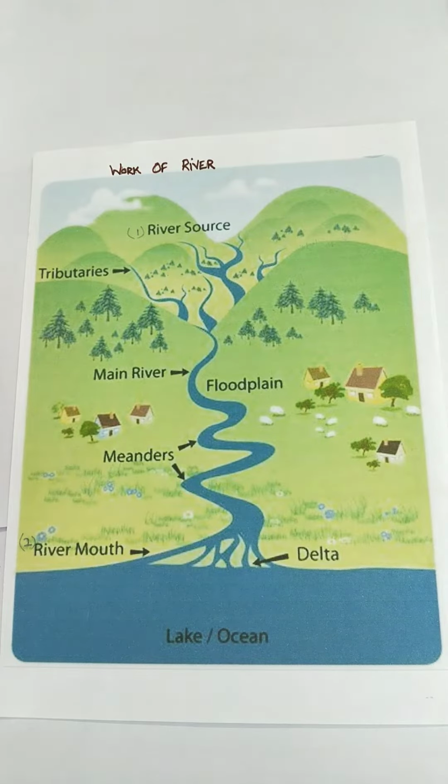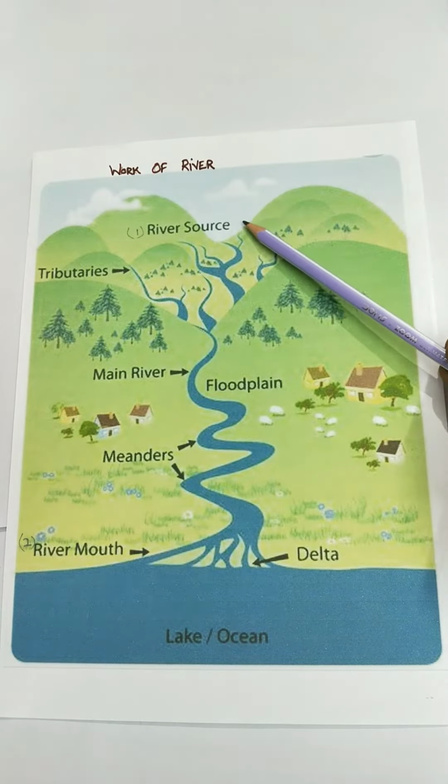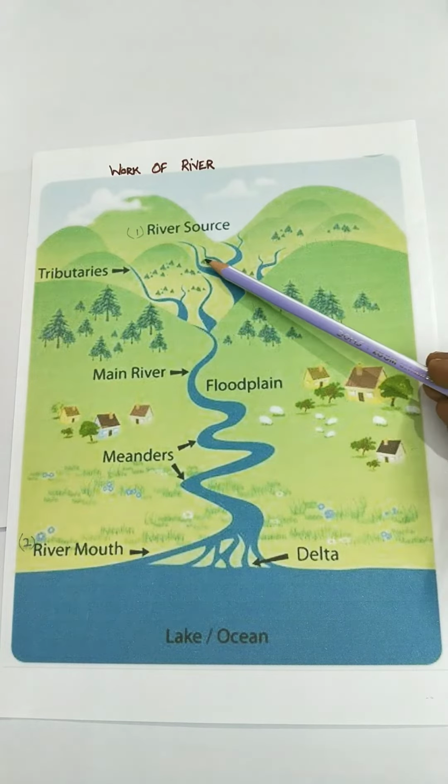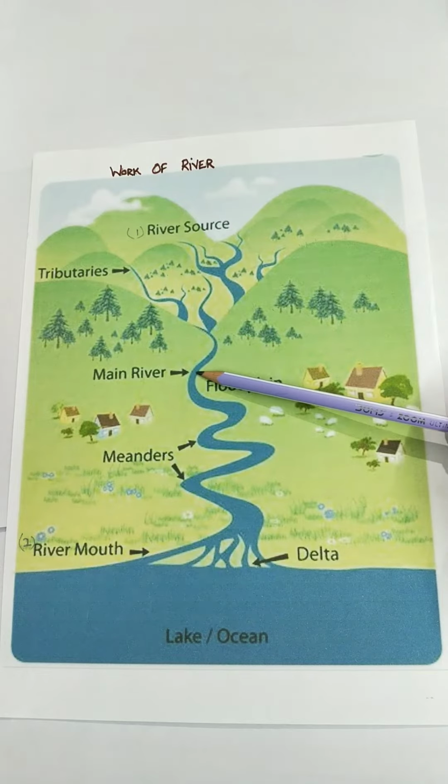Now come to the right hand side of page number 28, children. You can see the work of a river. We are going to see how a river leads to the formation of so many different landforms. After the rainfall, the water forms different streams, and those streams join to form a main river.